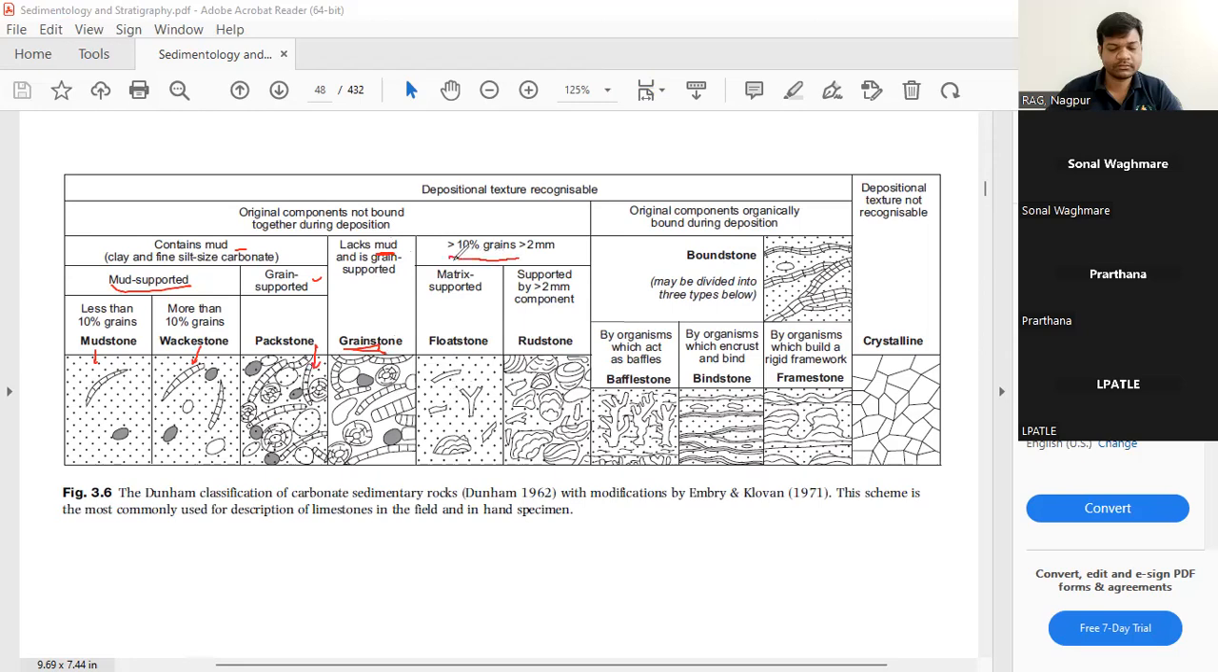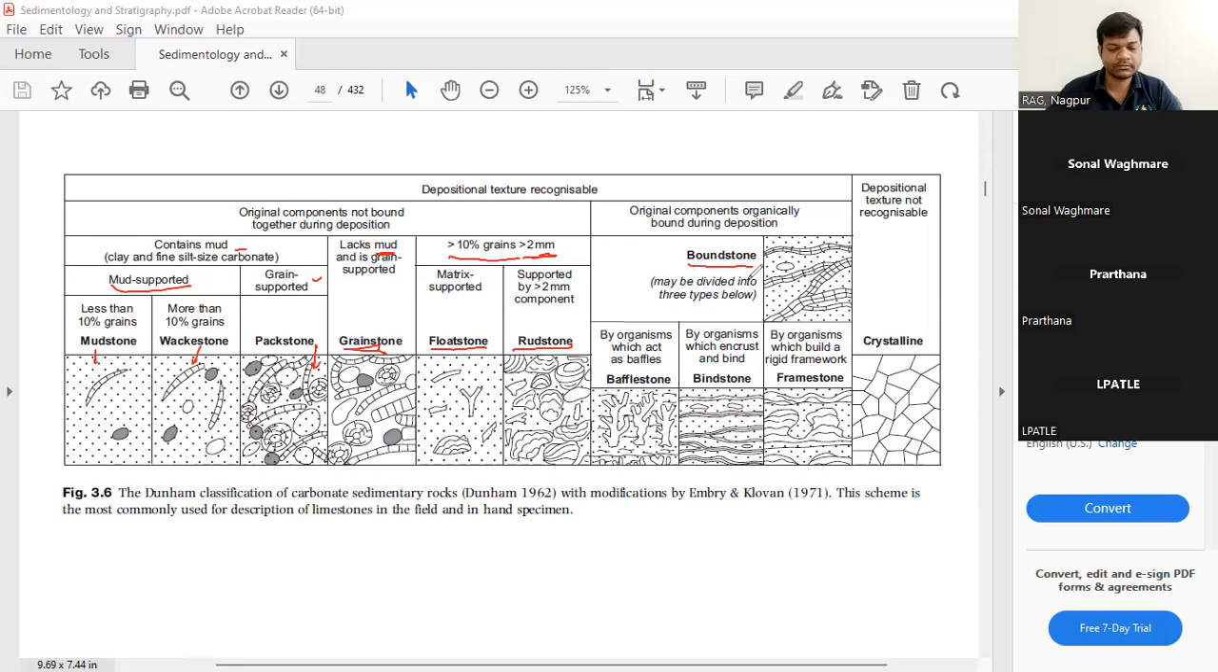Now, with more than 10% grains of more than 2 mm diameter, it will be floatstone if matrix supported, and rudstone if it is supported by more than 2 mm components. Then, where the original components were bound together during deposition, it will be called boundstone.